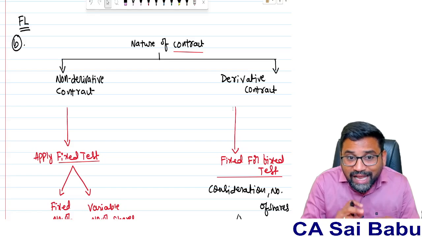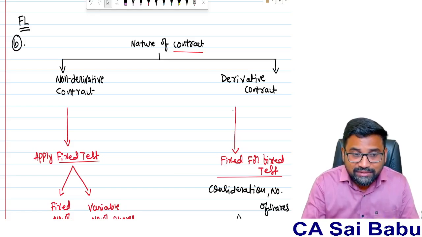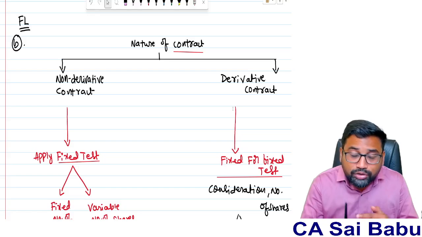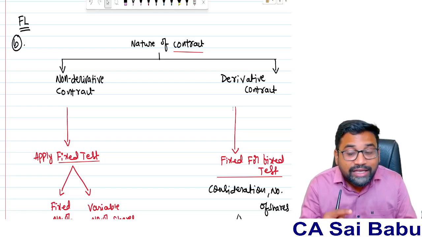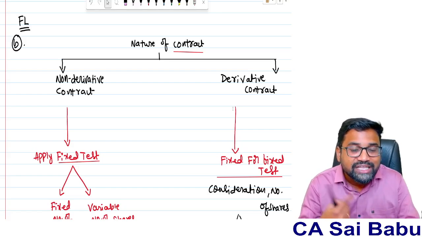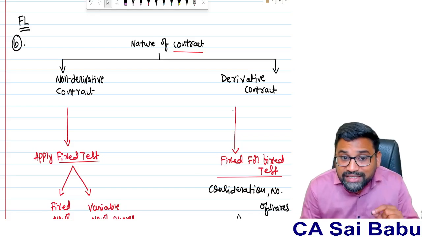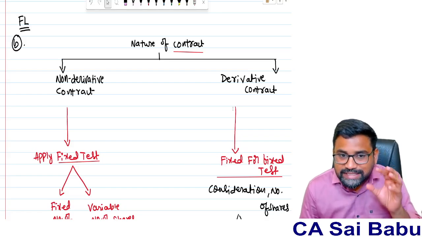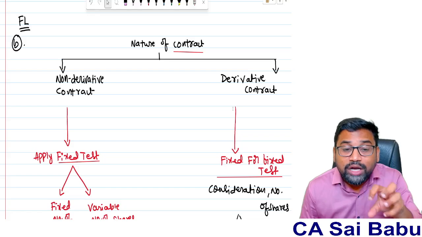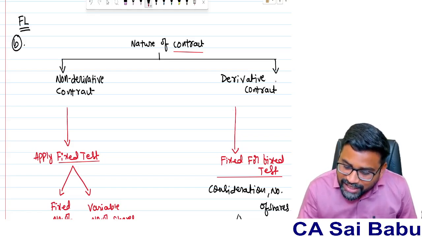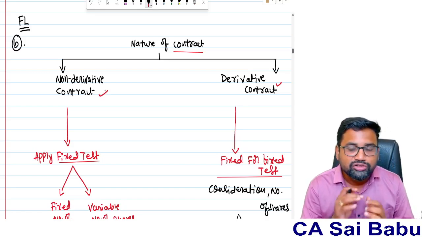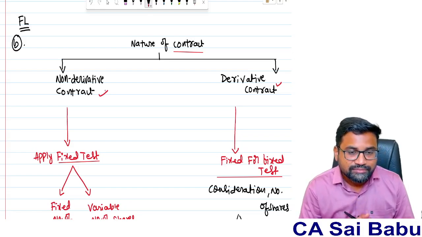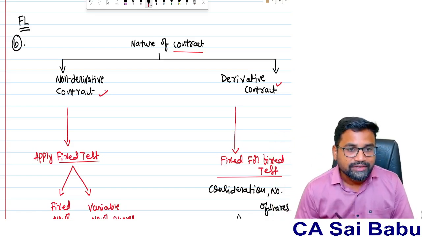Now, whether the liability under the contract that you are going to settle by issuing your own equity shares, are you going to treat it as your financial liability, or are you going to treat it as your equity instrument? That is the question. So we are discussing the definition of financial liability. Okay. Now the standard says the contract you have entered, what is the nature of the contract? Is it a derivative contract or is it a non-derivative contract? You have to see.